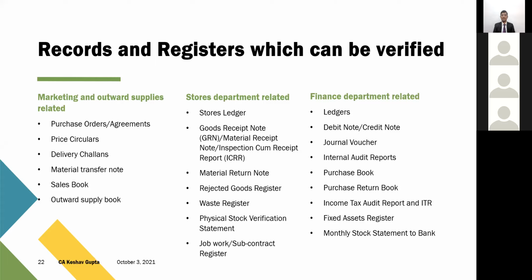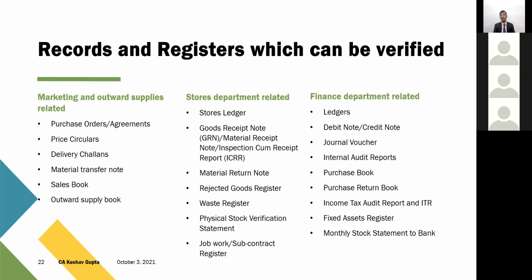So income tax audit report, ITR, FAR, as per the company law, all those documents, because I've already mentioned that it is not just documents or records under GST law, it can be under any other law also. There's a requirement under company law to maintain a fixed assets register, which is not there in GST, or may not be in income tax, but company law says so. But the GST audit team can review that fixed assets register also. If it is not available, definitely they will not raise a para for it.